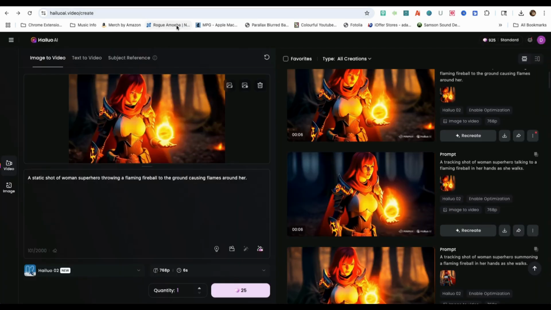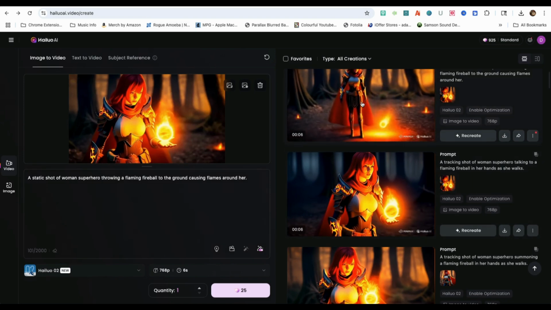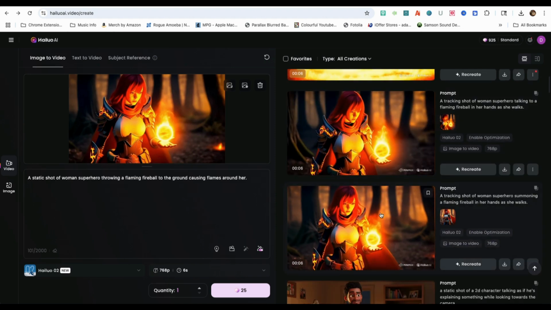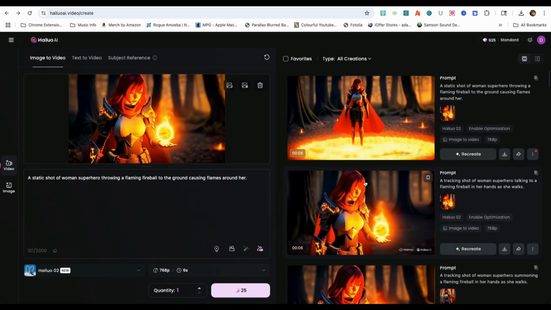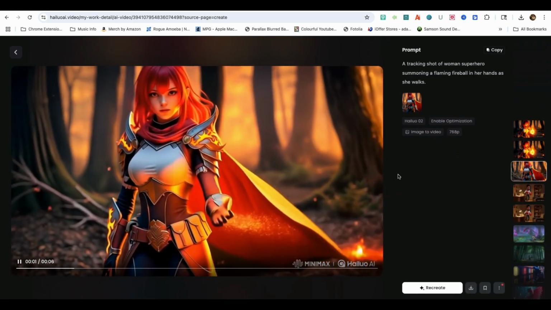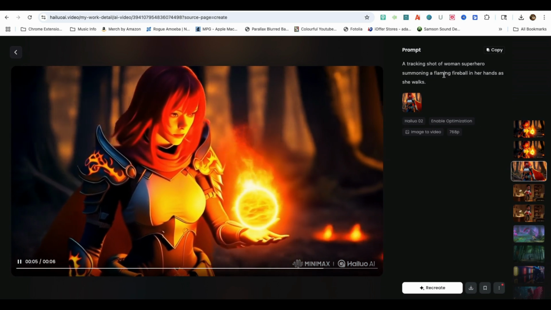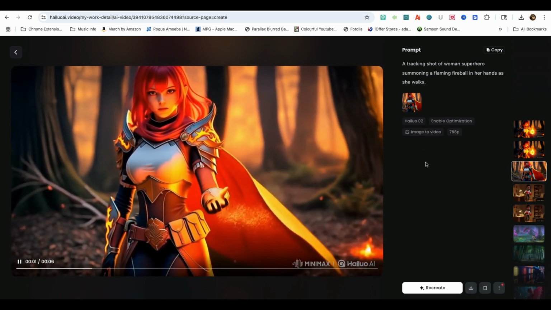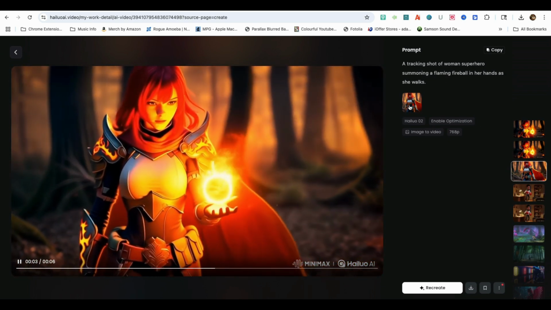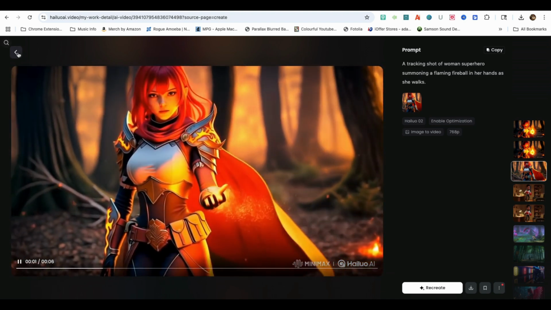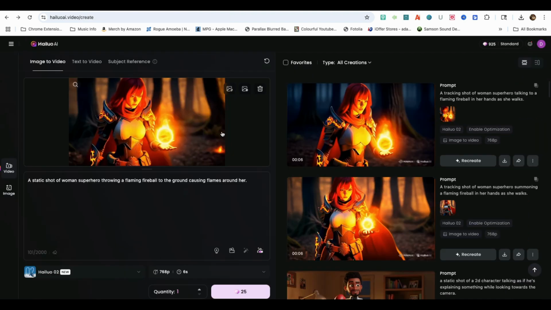I briefly want to say that it is important to properly prompt your videos to get good results. When using Hailuo AI, I start off with the camera shot, the subject, and then the action. For example, a tracking shot of woman superhero summoning a flaming fireball in her hands as she walks. However, different AI video generators respond differently to your input, so keep that in mind.